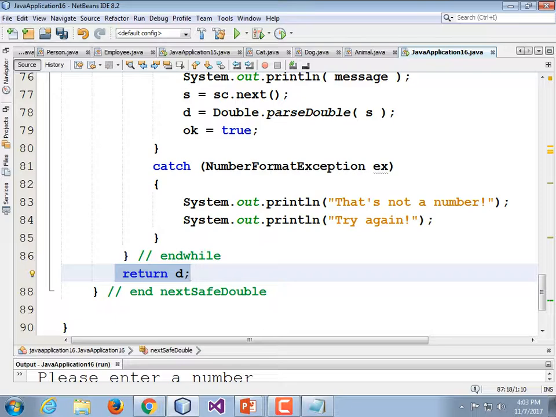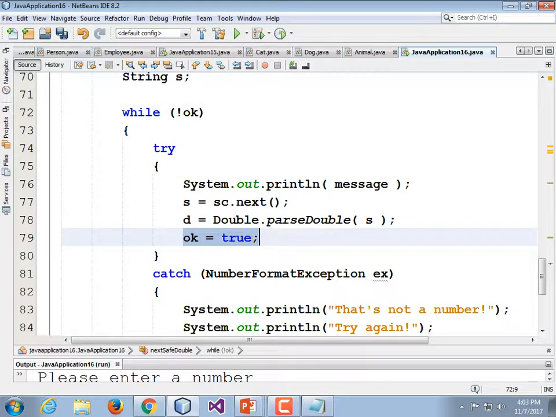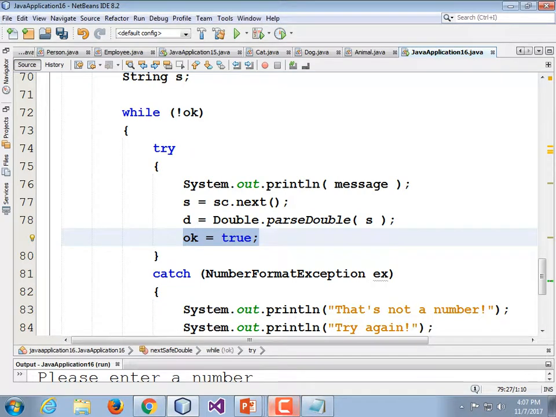This is one that I'd be awfully tempted to have written if I was coding it for my own purposes. Instead of doing while not okay, I just would have done while true, and instead of setting a flag, I would have returned D from there. But okay, mine is blowing up when I put in a whole number. All right, let me go look. All right, so I think we're good there.